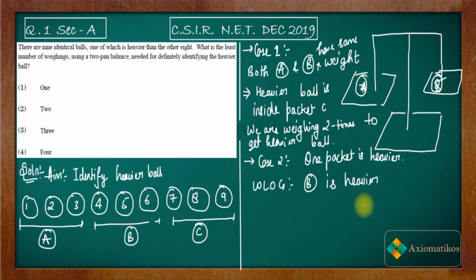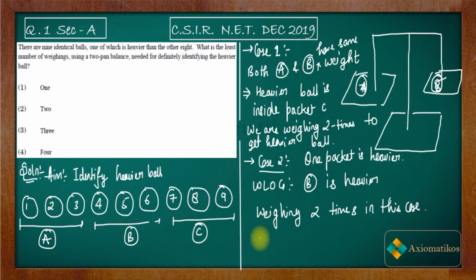So in this case also, we are weighing 2 times. The first weighing was when this case arrived, and the second was when you got the heavier packet and after that did the weighing. So in both the cases we are weighing 2 times.